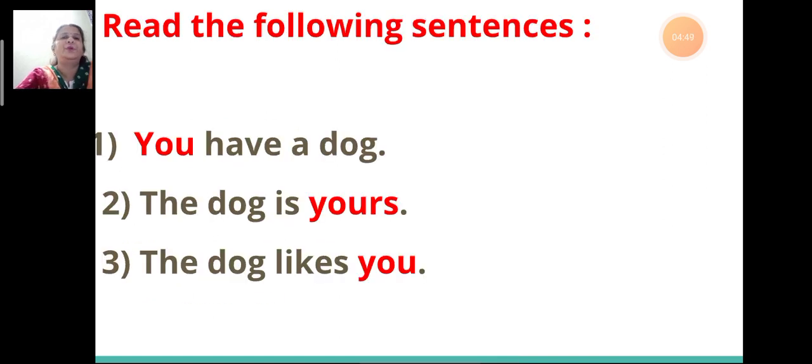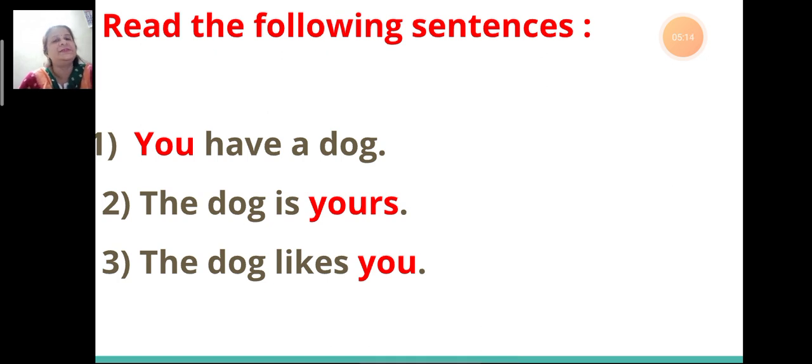Now we go to the second person. To know the second person of the personal pronoun, let's read the following sentences. First sentence, you have a dog.